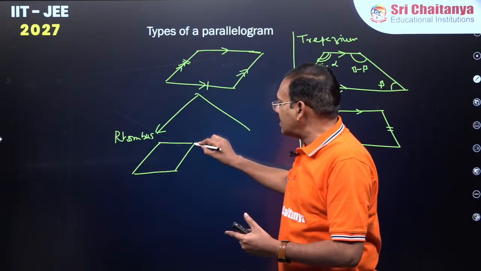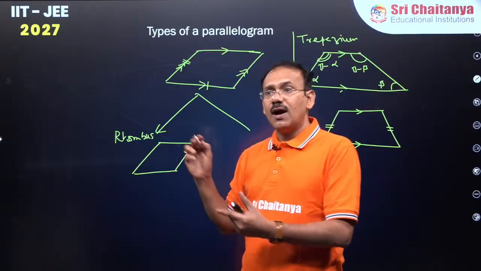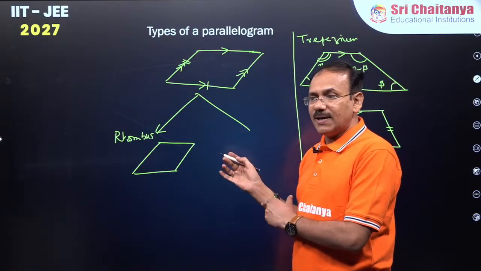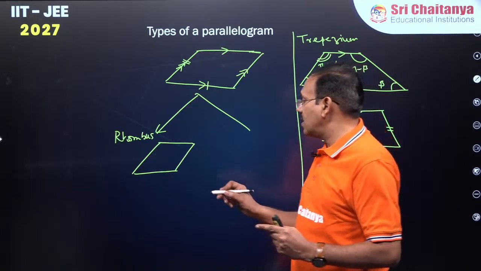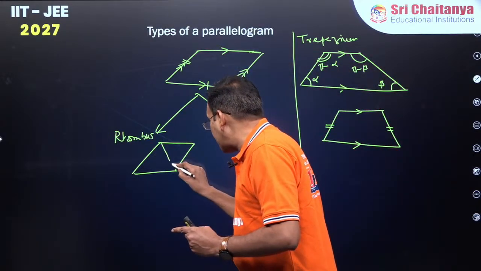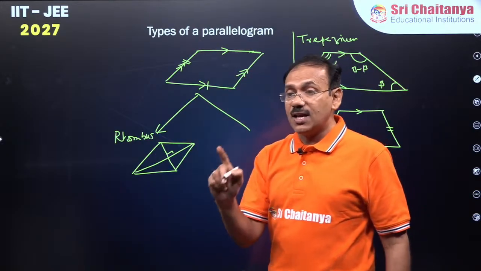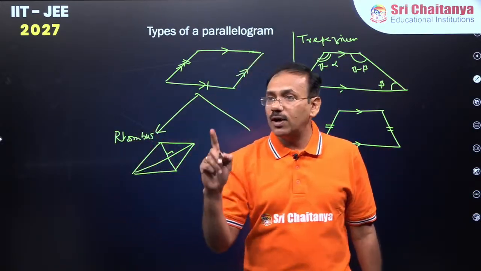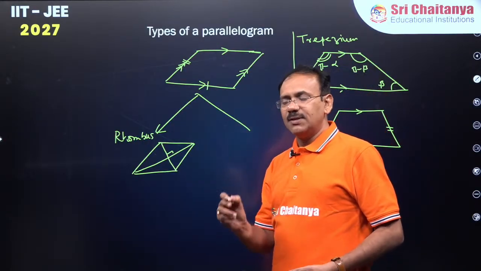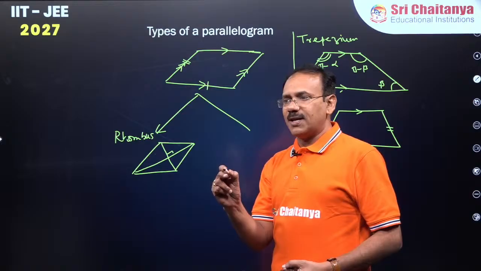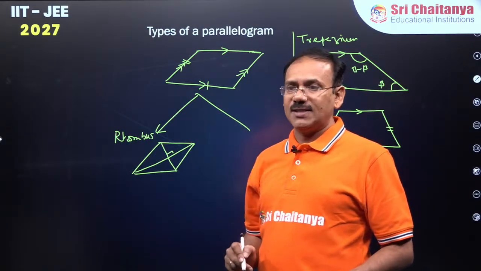So it gets all the properties of a parallelogram, like opposite sides equal, opposite angles equal, diagonals bisect each other. But a very, very important property that you can experience here is that diagonals perpendicularly bisect each other. Do remember, if a rhombus is given, mostly in the problems you are going to apply this property. So whenever a rhombus is mentioned in the problem, mostly you are going to apply this property, that is, diagonals perpendicularly bisect each other.